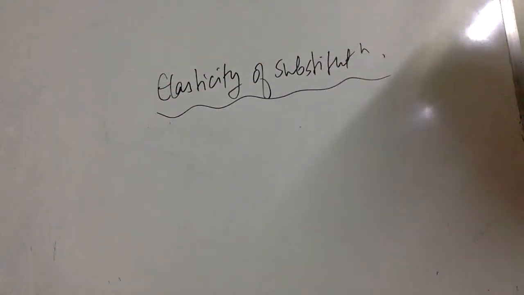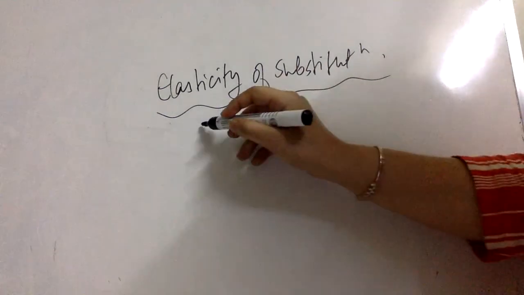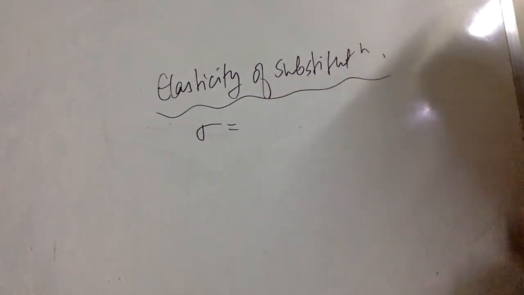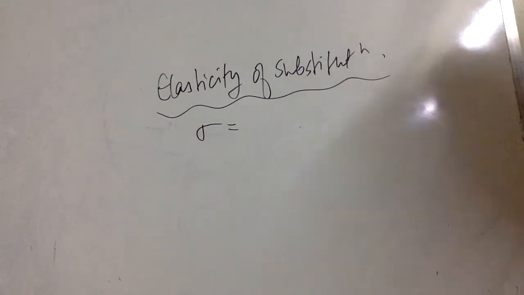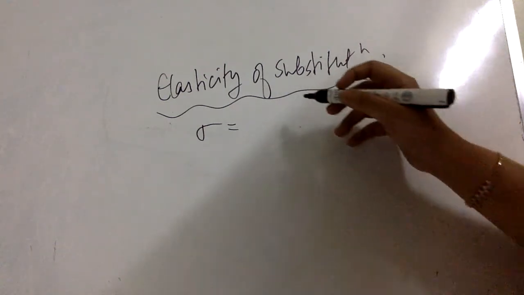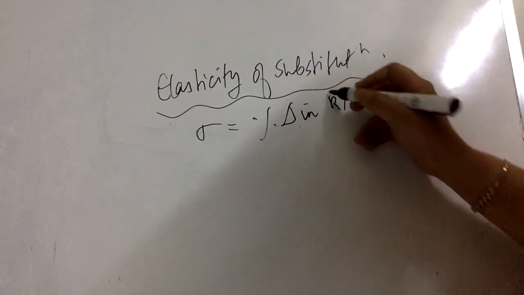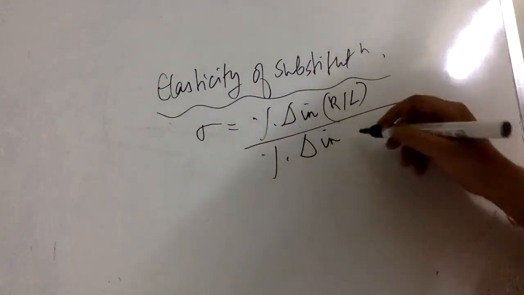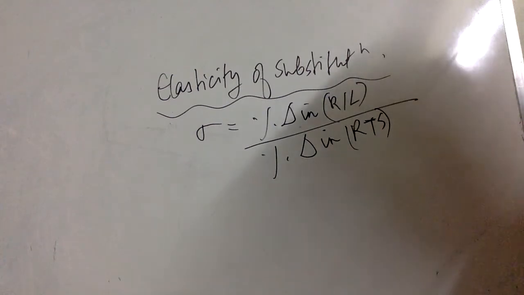Okay, so elasticity of substitution, remember this, it is defined as a concept. Say sigma is the denotation of elasticity of substitution. Since in your reading this denotation is given, I am taking the same denotation here. It is defined as the ratio of percentage change in K by L ratio upon percentage change in the rate of technical substitution along a given isoquant.